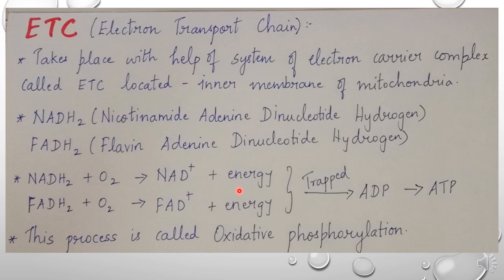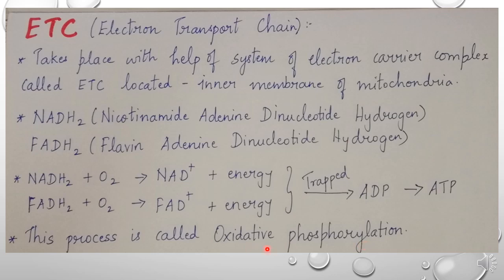This energy is trapped and combined with ADP to synthesize ATP. This process is also called oxidative phosphorylation.